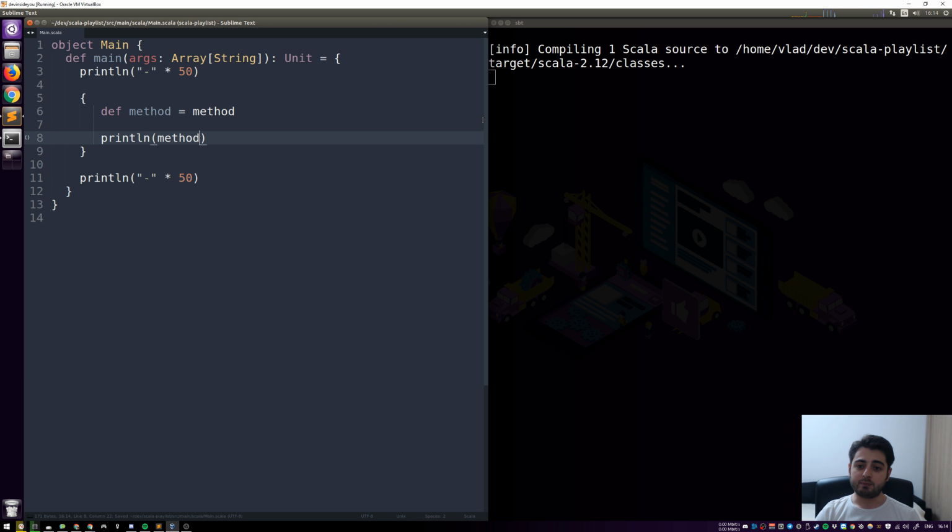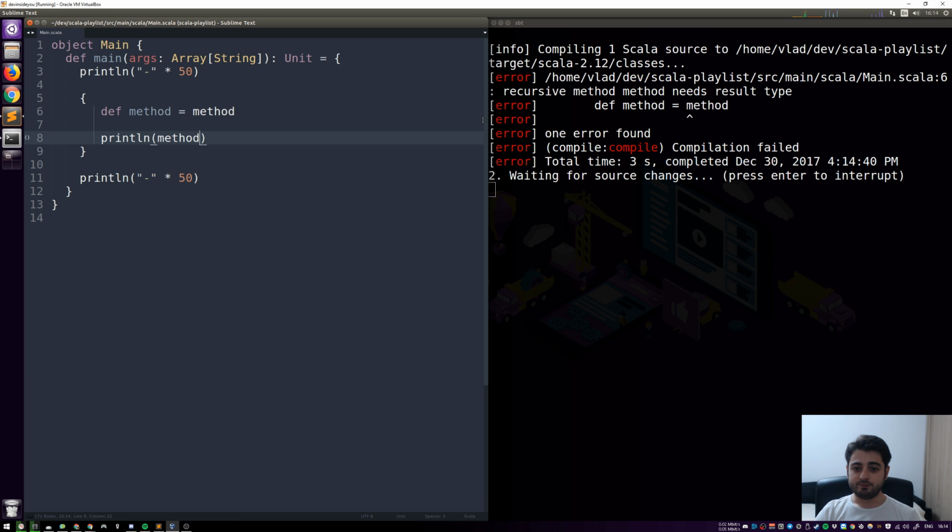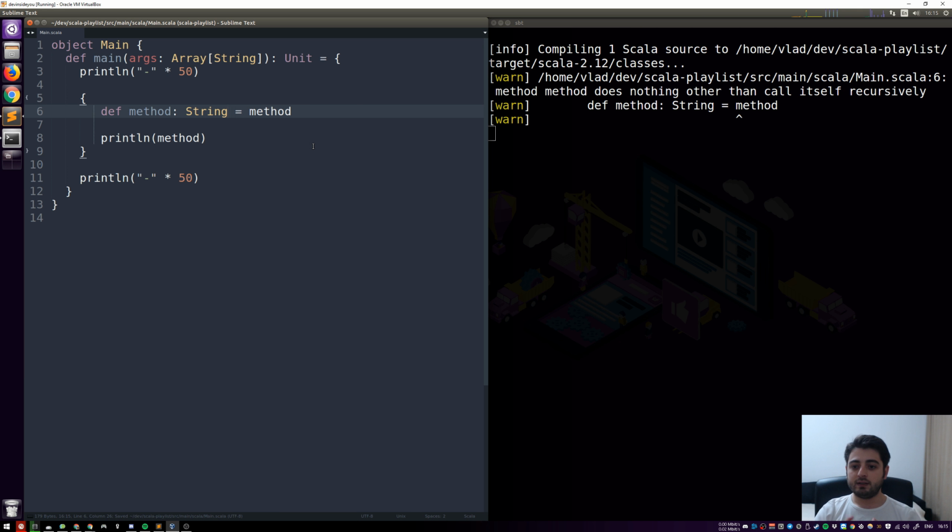The first thing that should happen is that Scala will complain. It says recursive method called method needs result type. Okay, so let's specify the result type. Let's say that it's going to be a string. Okay, so now it's fine.